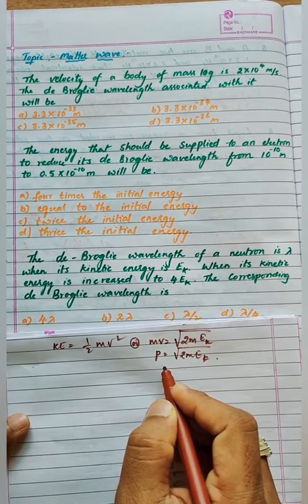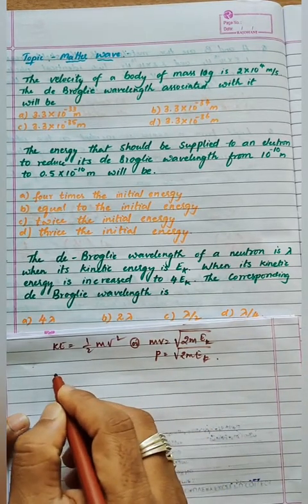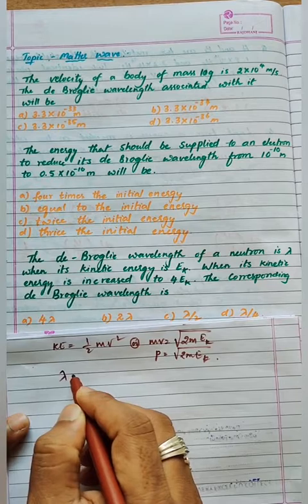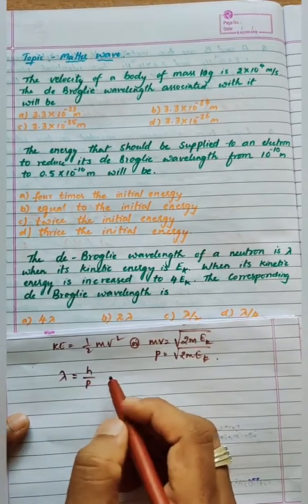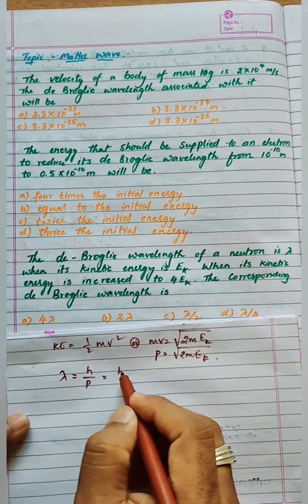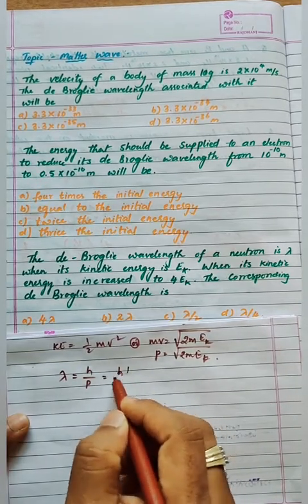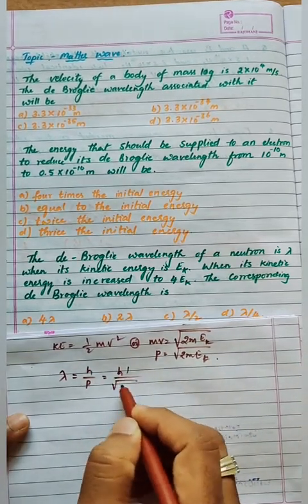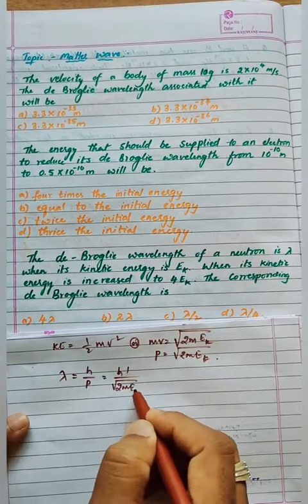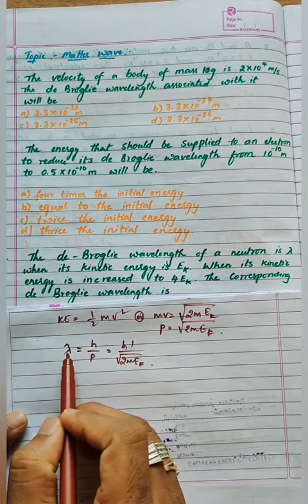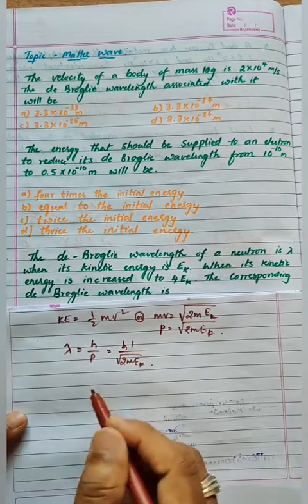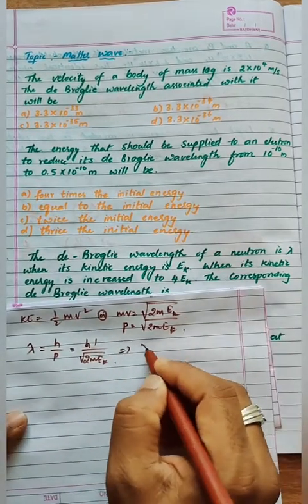From this relation we know lambda is basically h by p, which is equal to h by root of 2mK. So with this we got the relation between the energy and lambda.